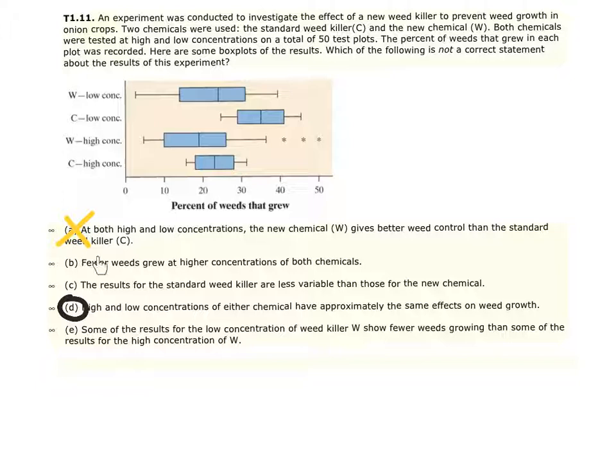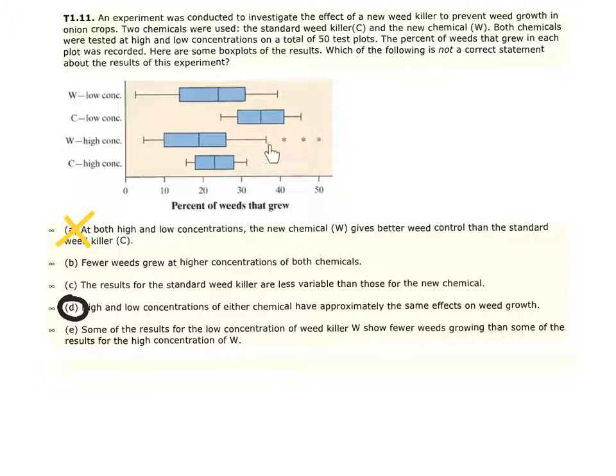B, fewer weeds grew at higher concentration of both chemicals. So if we look at the first chemical, the newer, which is W, here's low concentration and high concentration. At the low concentration, our maximum is at 40%, and then below on this one for the box plot. At a higher concentration, the true maximum is actually here at 50, but it's considered an outlier.